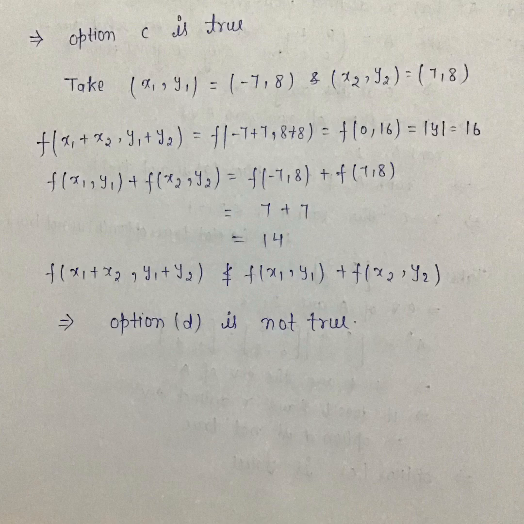For option D, we will take an example. Take (x₁, y₁) = (−7, 8) and (x₂, y₂) = (7, 8). So we will find the value of f(x₁ + x₂, y₁ + y₂), which is equal to 16. But f(x₁, y₁) + f(x₂, y₂) is equal to 14. This implies f(x₁ + x₂, y₁ + y₂) is not less than or equal to f(x₁, y₁) + f(x₂, y₂). This implies option D is not true.